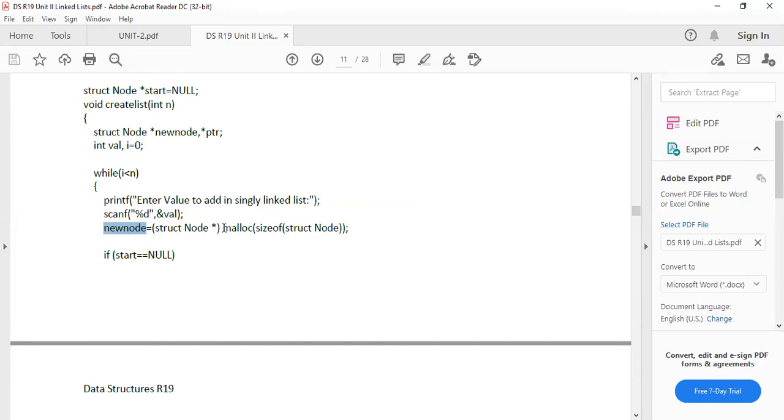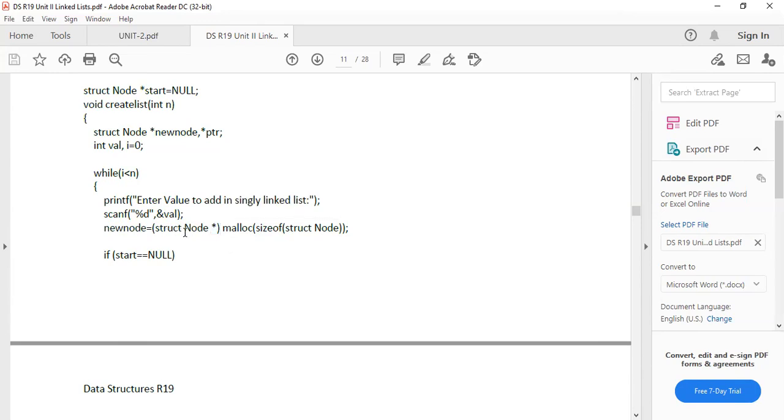What is the meaning of this? Why is it required? Generally, the malloc function returns a generic pointer, that means a void type. But here node is a structure type. So here we are pointing, originally the pronunciation is called asterisk. Asterisk is star. We are just mentioning it for pointer usage.